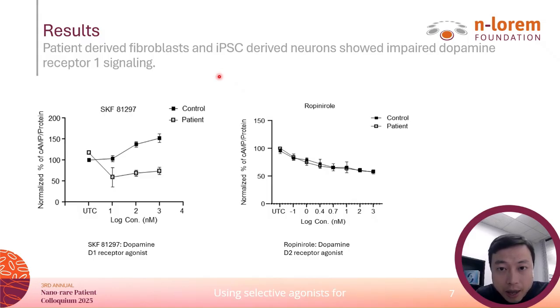Using selective agonists for D1, SKF, and D2, RAP, we found D1 stimulation increased cAMP in the control fibroblasts, but failed to do so in the patient fibroblasts. D2 signaling remained dose-dependent and intact in both cell types.